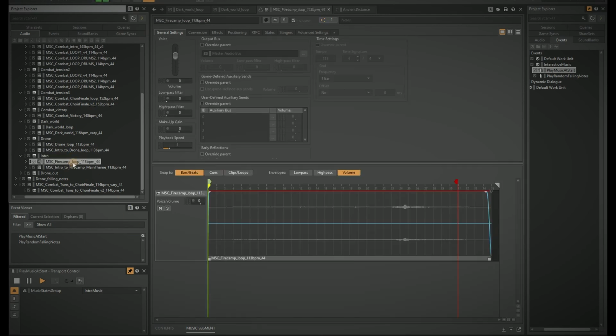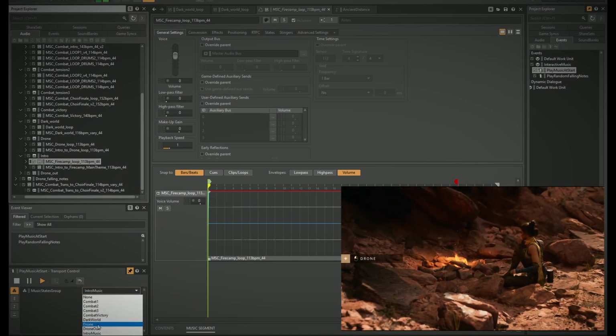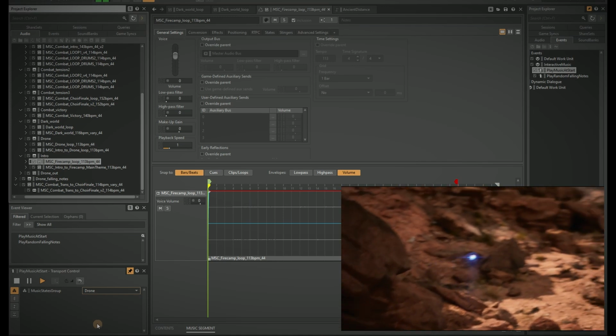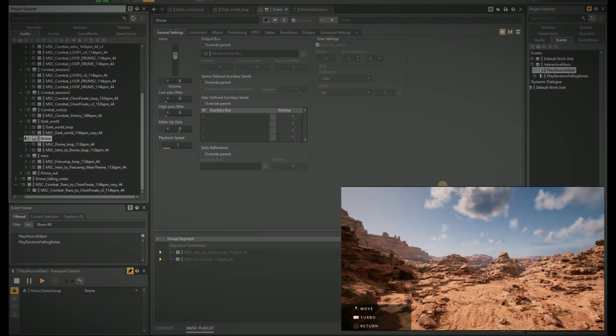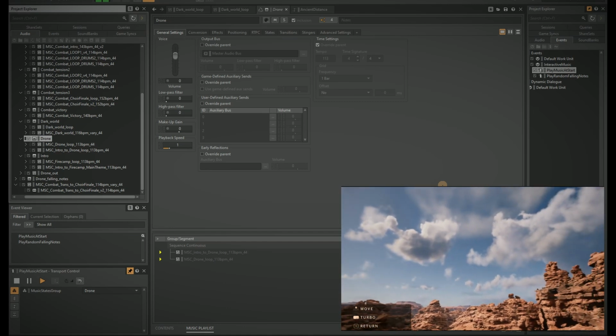From there, the player has a choice: either to let out a flying magical drone to scan the neighboring area, or to stand up and walk around. When the player selects the drone, the music state changes. Drone is a playlist consisting of an intro and a pretty long loop.